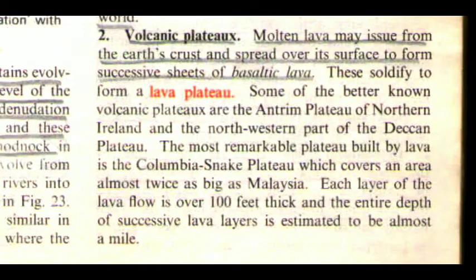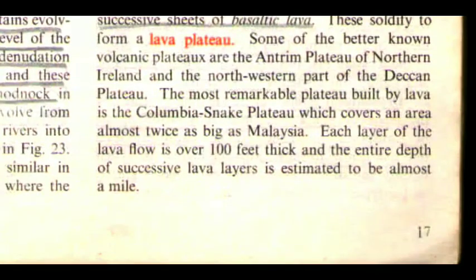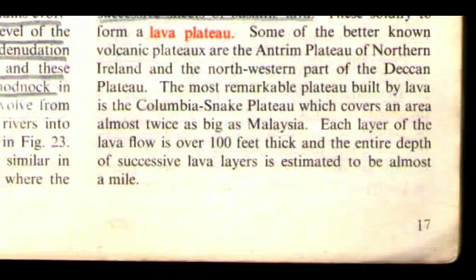Some of the better known volcanic plateaus are the Antrim Plateau of Northern Ireland and the northwestern part of the Deccan Plateau. The most remarkable plateau built by lava is the Columbia Snake Plateau, which covers an area almost twice as big as Malaysia. Each layer of the lava flow is over 100 feet thick, and the entire depth of successive lava layers is estimated to be almost a mile.